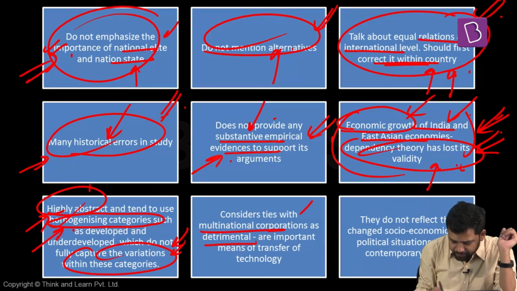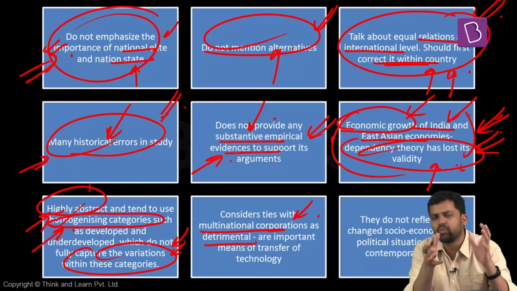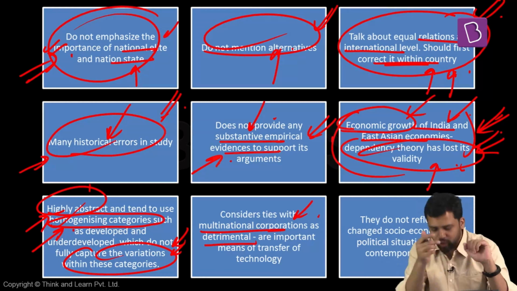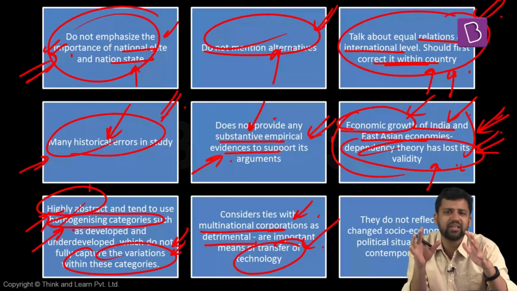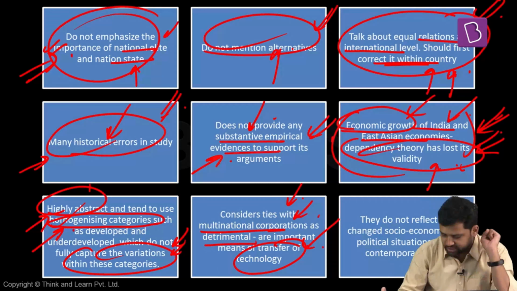Another criticism is the way dependency theorists view multinational corporations. They feel that because of multinational corporations, underdevelopment is prevailing. But again, because of multinational corporations, there can be some positives as well. How can you ensure transfer of technology without MNCs? MNCs have played a very significant role in ensuring technology transfer. So possibly this is a dimension that they are not taking into consideration.